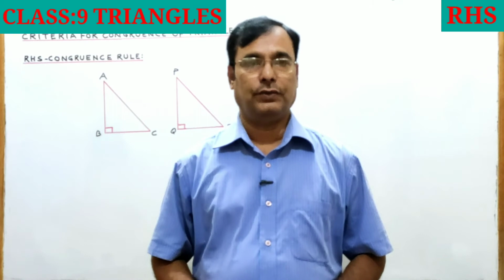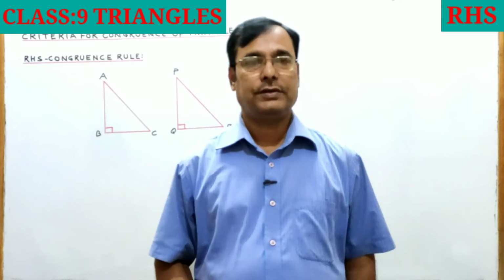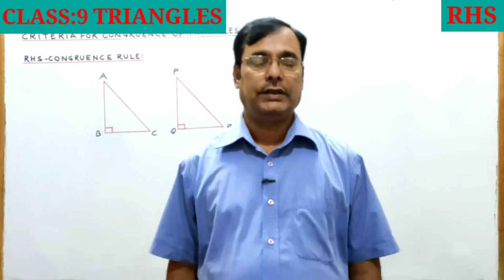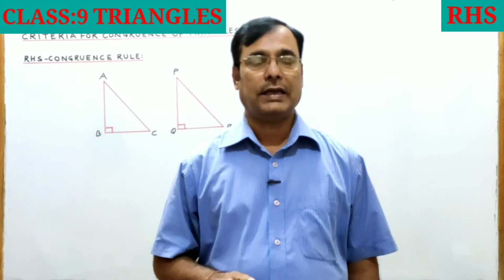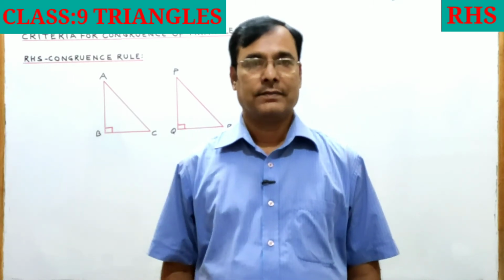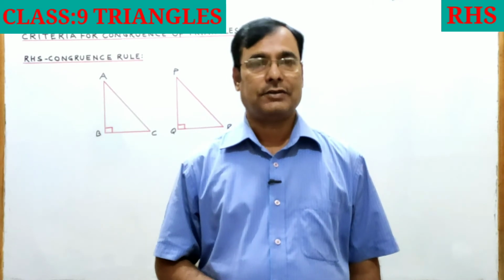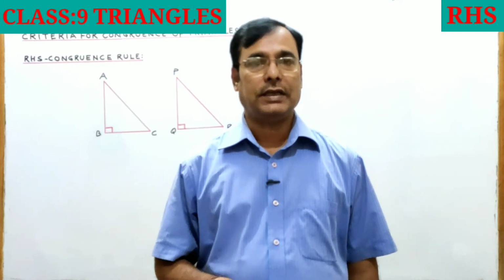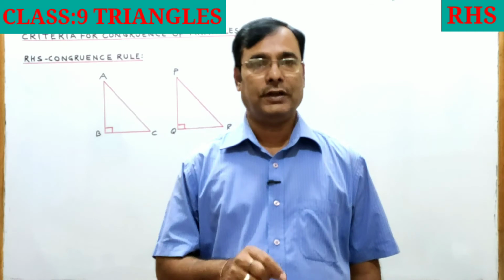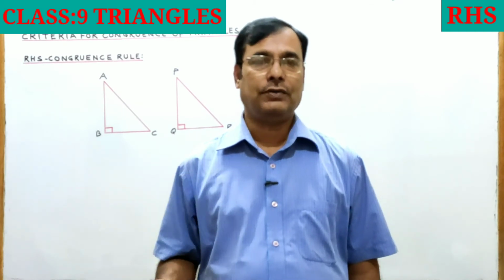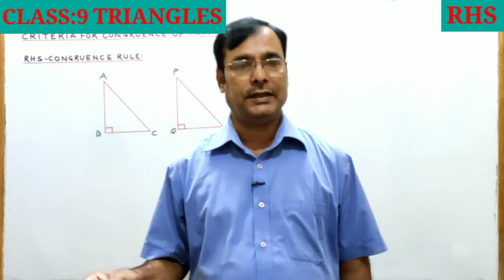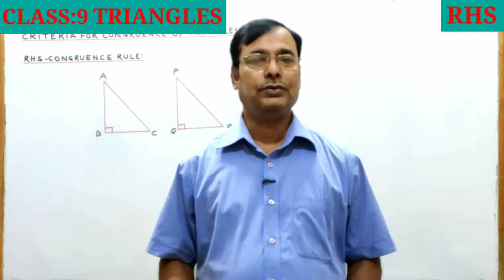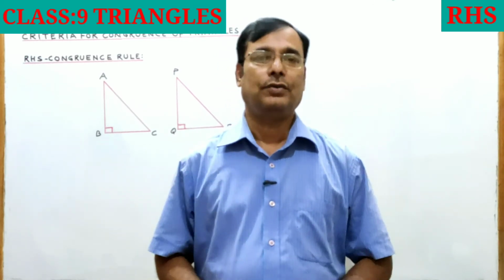RHS congruence rule, right angle hypotenuse side congruence rule. This congruence rule holds in two right angle triangles. If in two right triangles the hypotenuse and one side of one right triangle are equal to the hypotenuse and one side of another right triangle, then the two right triangles are congruent.